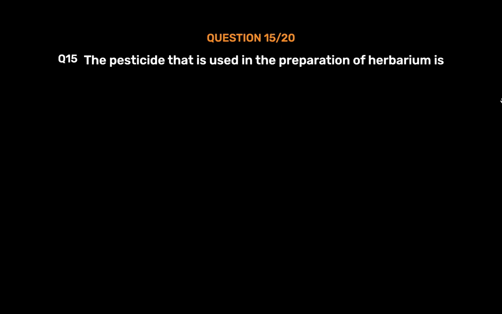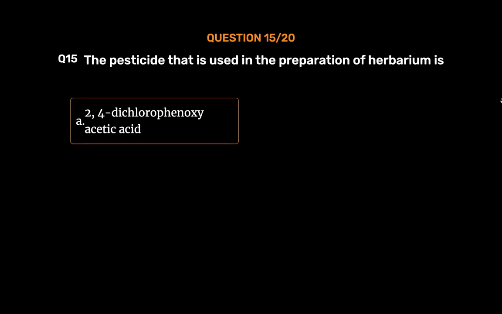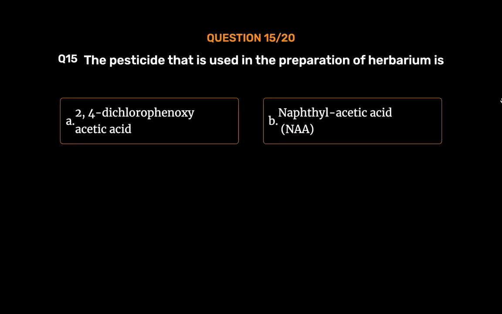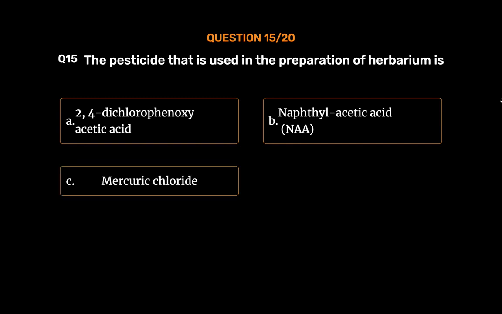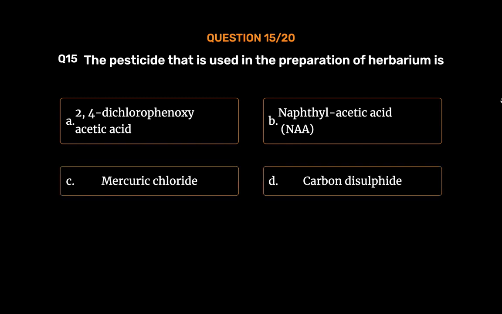Question number 15. The pesticide that is used in the preparation of herbarium is: Option A. 2,4-dichlorophenoxyacetic acid. Option B. Naphthylacetic acid, NAA. Option C. Mercuric chloride. Option D. Carbon disulfide. The correct answer is Option C.